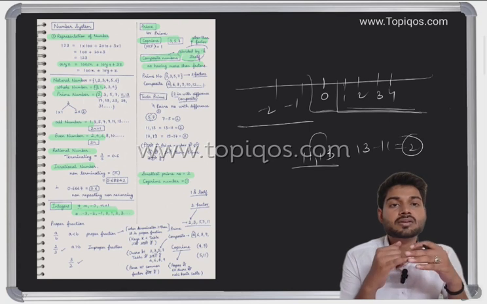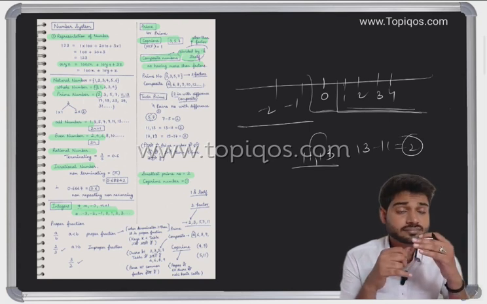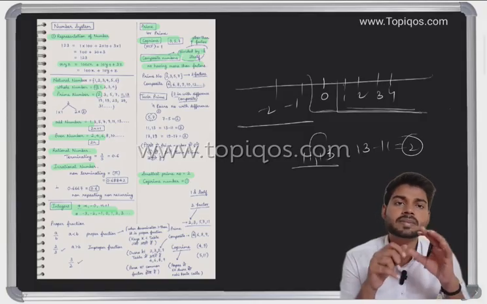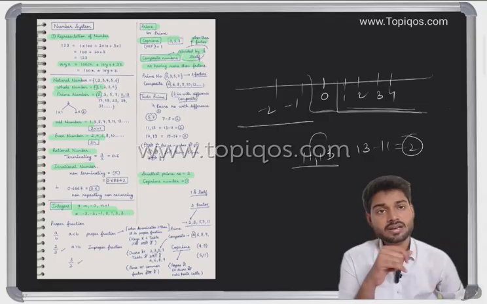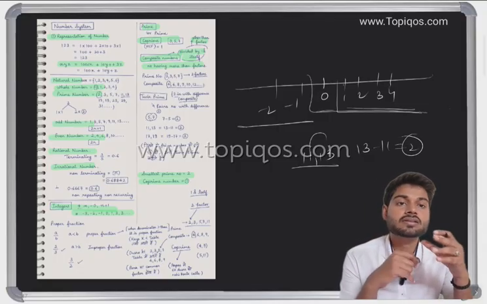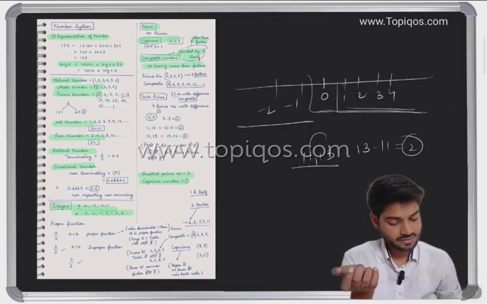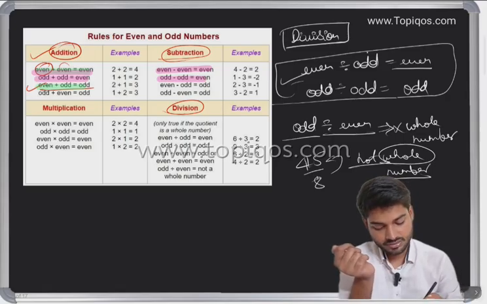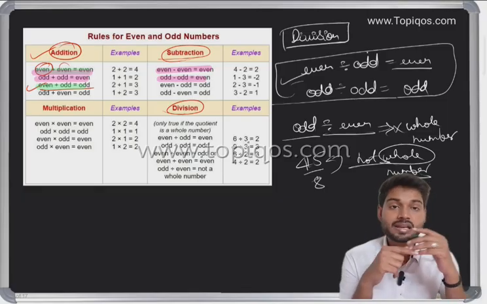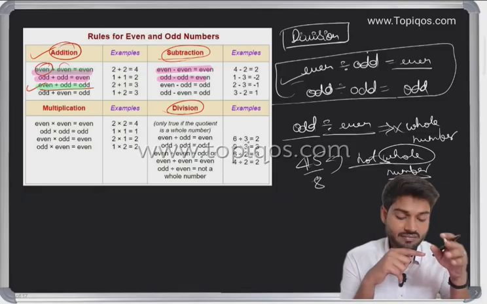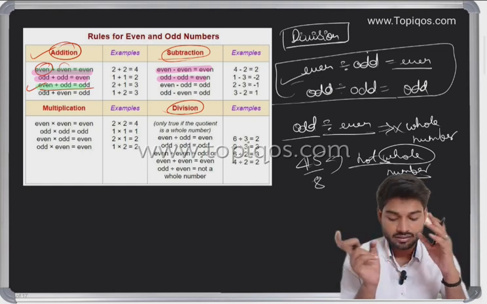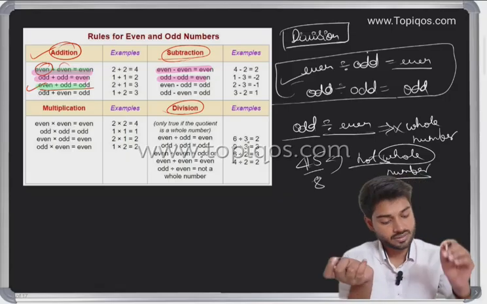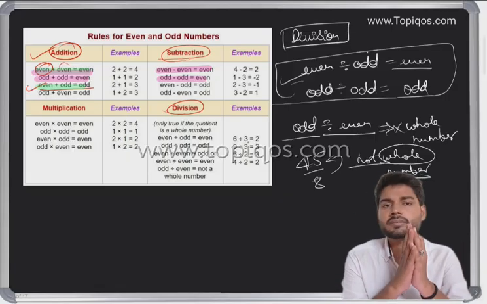And then we moved to even plus odd. What can be even plus odd? Odd plus odd, what number can it become? Even plus odd is going to be odd. Even plus even is always even. Even minus even is going to be even. Odd plus odd is even. Odd minus odd is also even. So we have discussed some basic concepts related to number system.